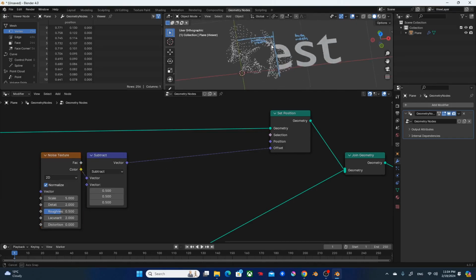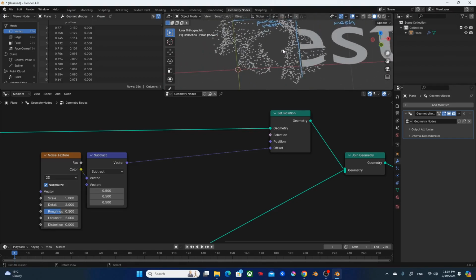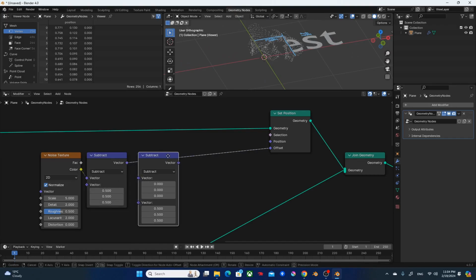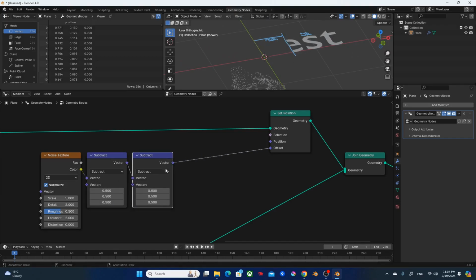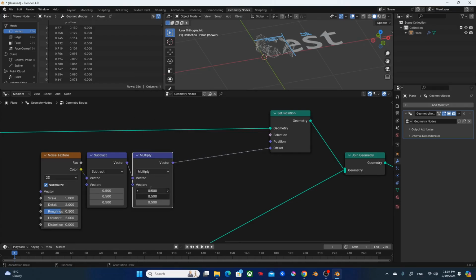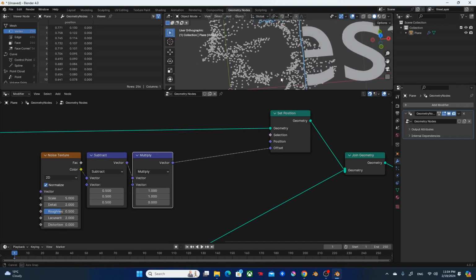Also, right now everything is moving in the X, Y, and Z direction. So I'm going to constrain the movement to the XY plane by multiplying with 1, 1, and 0. So right now, as you can see, everything's constrained in the XY plane.